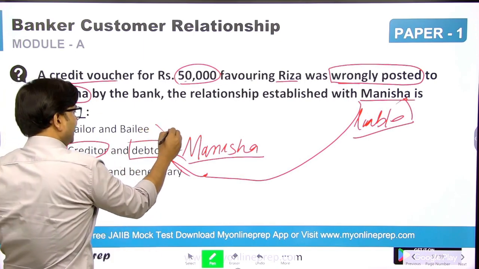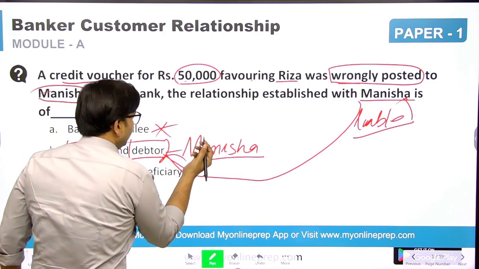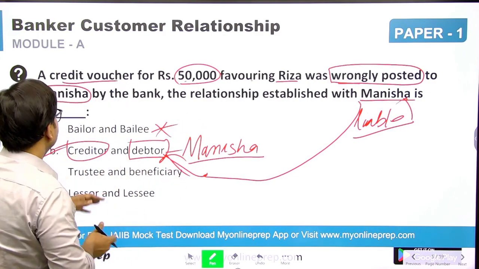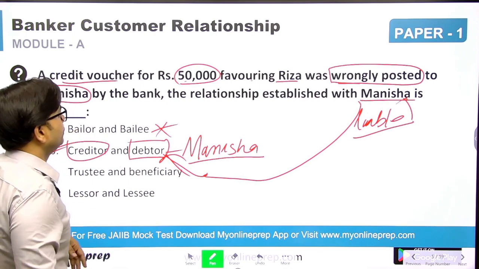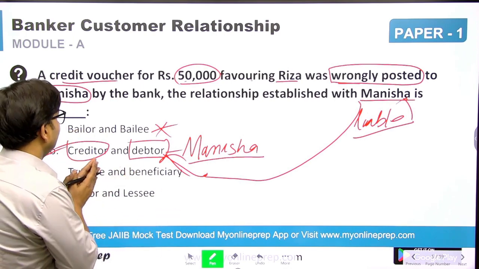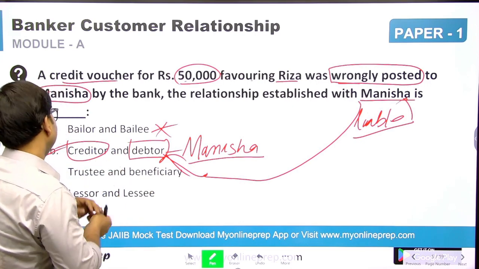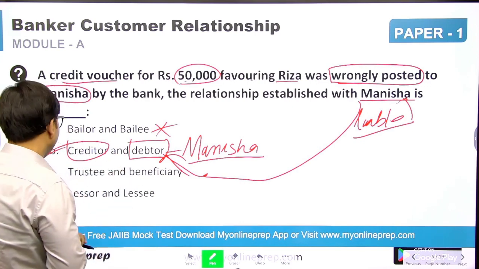Bailee and bailment, I told you, when there is one particular thing and a relationship of bailment, then this scenario will come. Especially if I talk about safe custody, an article in safe custody is an example of bailment and bailee.